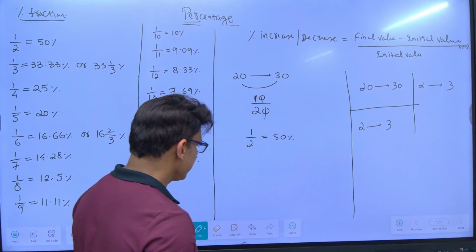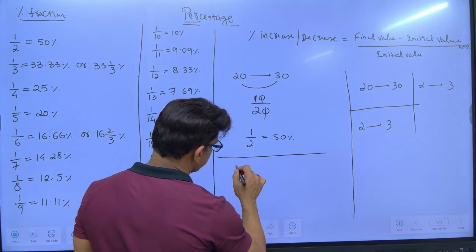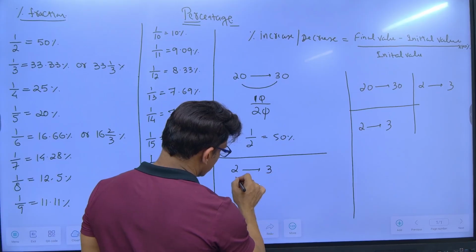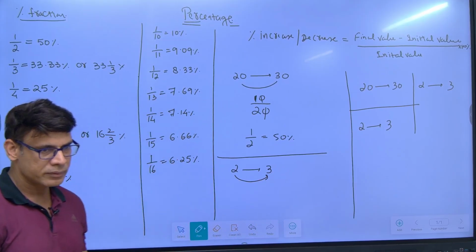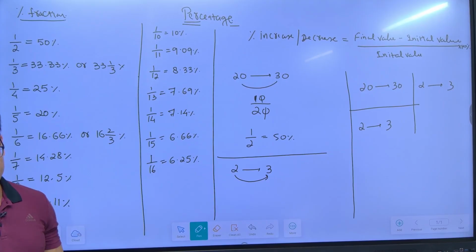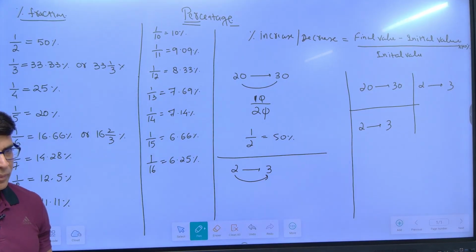Right. So similarly, if 2 is becoming 3, there is an increase of what? Over a base of... what is 1 by 2? 50%. Now you can do all things mentally.